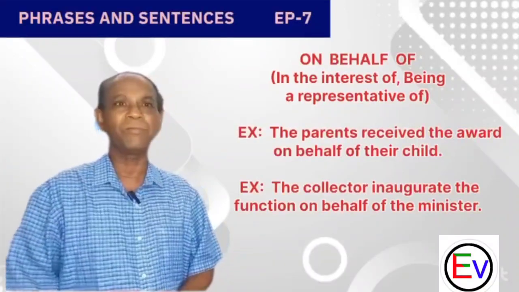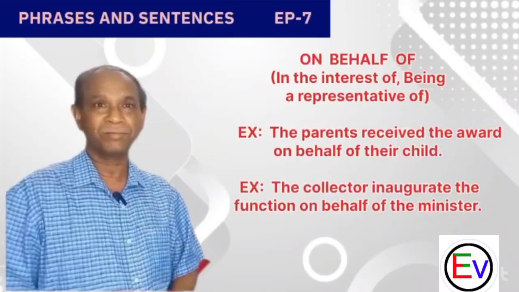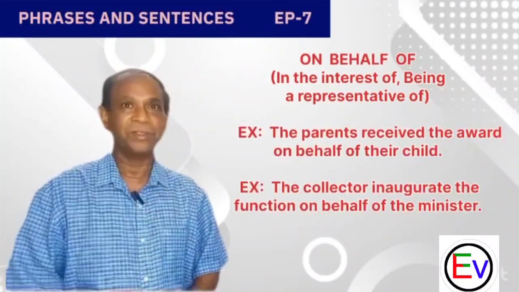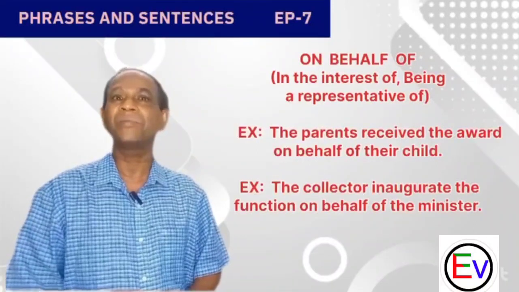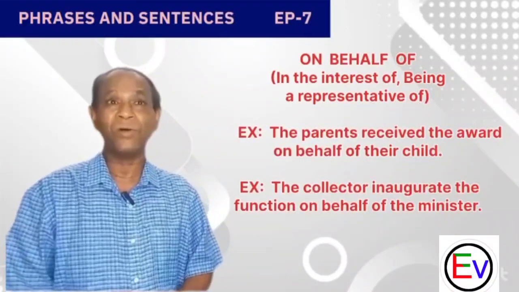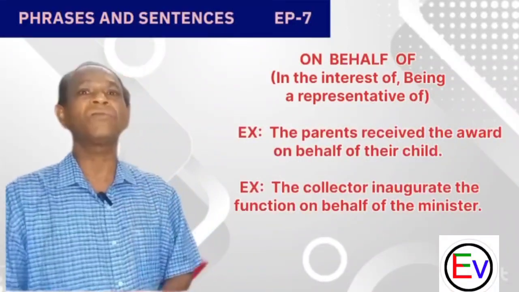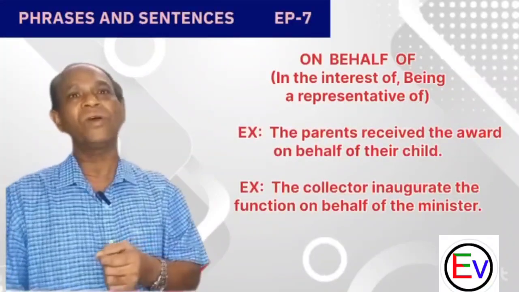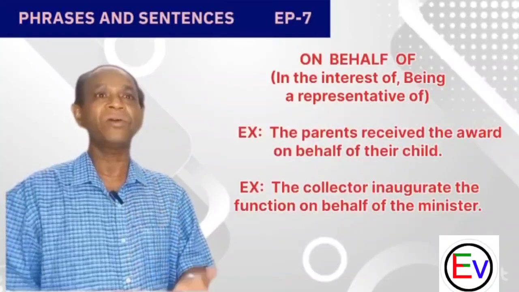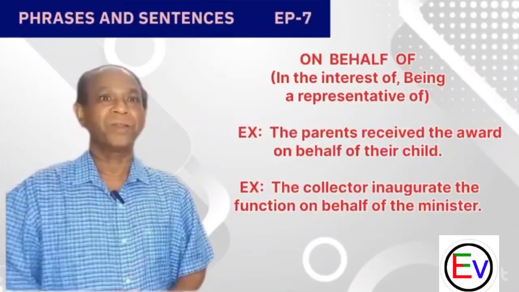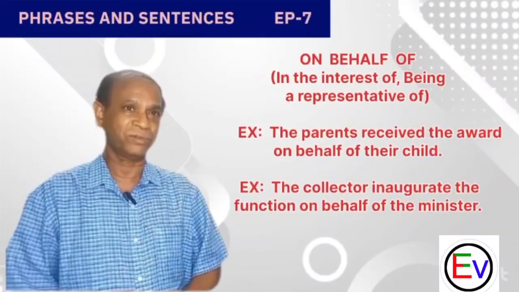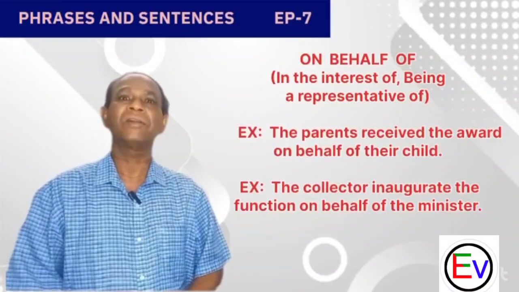The next example: the collector inaugurated the function on behalf of the minister. The minister could not come to attend the meeting on time. So at that time, the collector inaugurated the function on behalf of the minister. These are the two examples that you can imitate, and you can create your own sentences. I hope you are all clear about this phrase. Let's get into the next phrase.